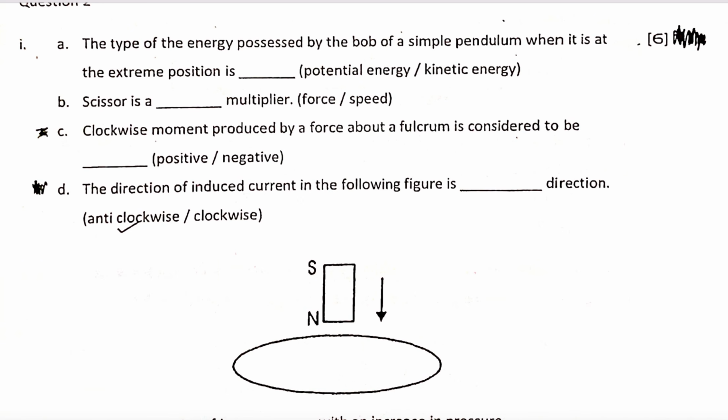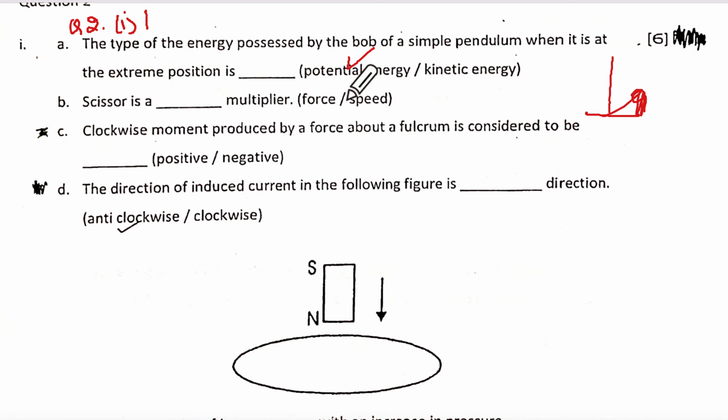Let's go very fast. Some of these we'll have to do mentally, okay? Don't sit and write everything. Only thing is that give yourself marks. So if you have question 2, 1, then you'll write how many marks you should be getting. It's a fill in the blank. Type of energy by the bob of a pendulum when it is at extreme. When it is at extreme, it will have potential energy. Correct? So give yourself a mark like that.